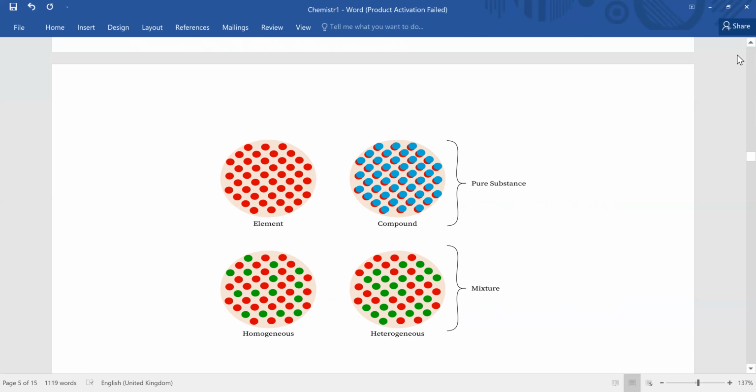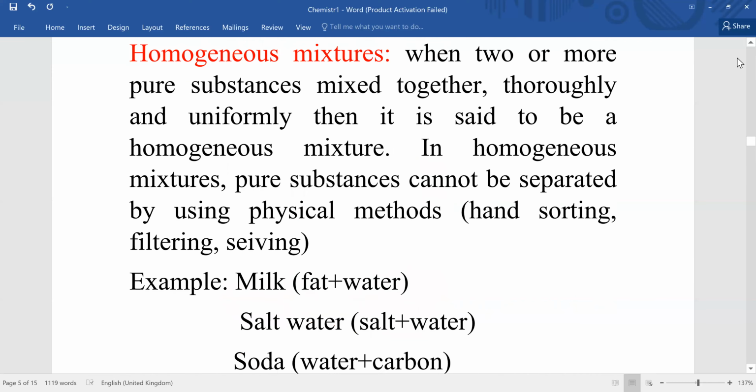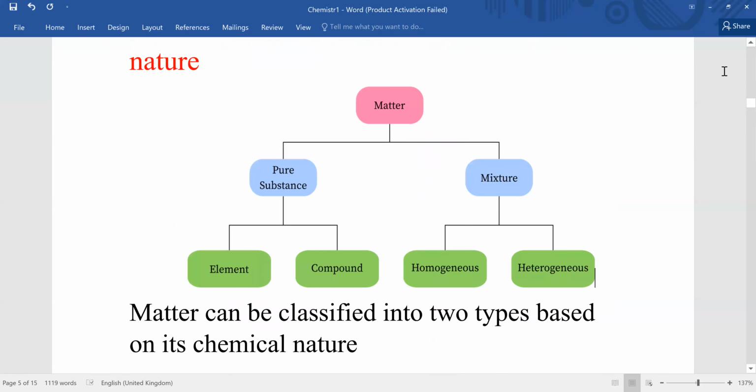Okay. Hope you understood this concept. Overall, let me repeat this. Matter can be broadly classified into pure substances and mixtures. Further, pure substances can be classified into elements and compounds. Mixtures can be classified into homogeneous and heterogeneous. Elements are made up of a single type of atom. Compounds have two or more atoms in them. Homogeneous mixtures are where two pure substances are mixed thoroughly; they can't be separated by physical means. Heterogeneous mixtures are where the substances are not distributed uniformly; they can be separated by physical means. Okay, this is the overall classification of matter based on its chemical nature.